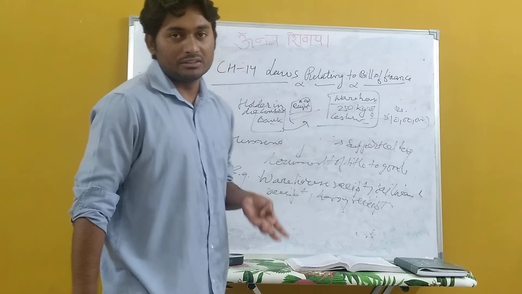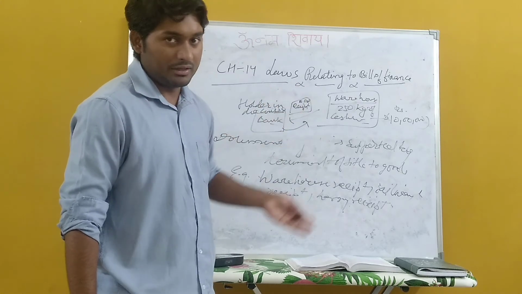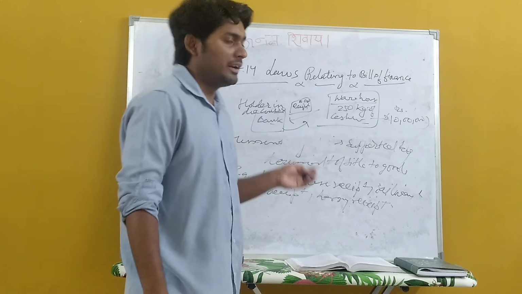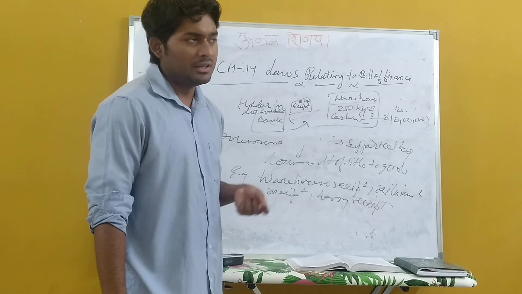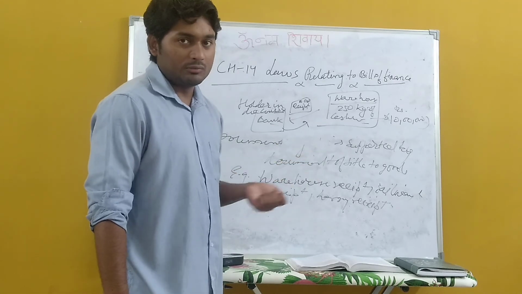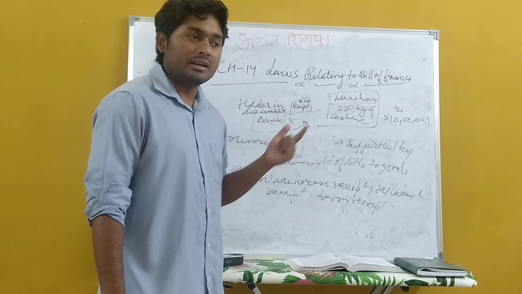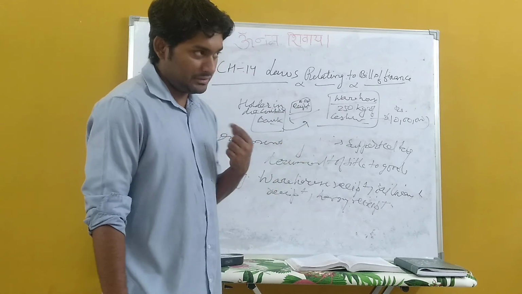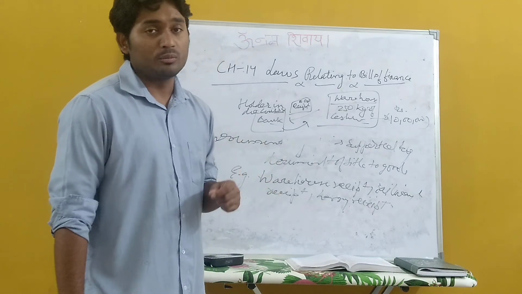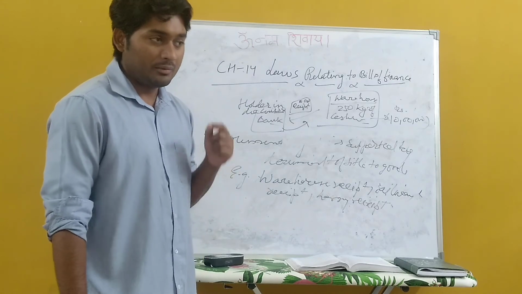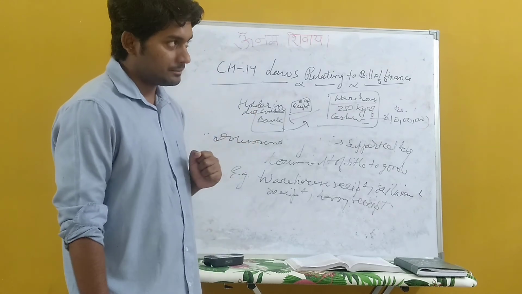In other case, if it is a railway receipt, what happens? A person loads his items into the railway wagons. Then the railway provides a receipt that this much amount of goods has been loaded by this person and this is the value of that. With that receipt, goods take time to reach from one place to another place. So in the meantime, if he is in need of money, he can approach the bank and the bank will finance against the receipt. So those documents which have title are called documentary bills, and this kind of discounting happens. So this is all about documentary bills.